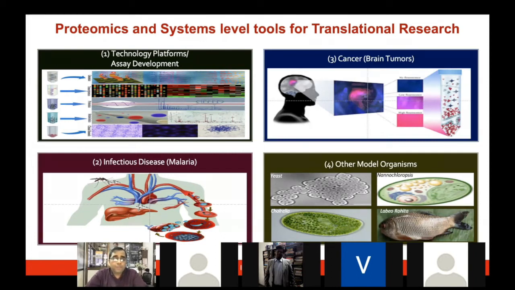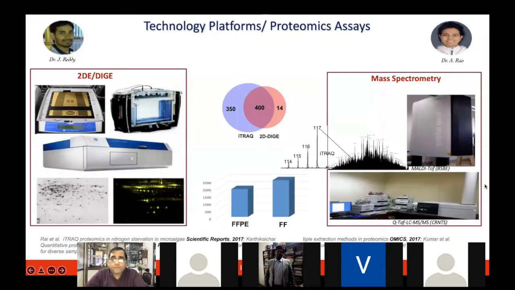The key clinical projects we work on are infectious diseases, malaria and more recently COVID-19. Also, we work on different types of brain tumors, especially in the cancer area, but also some other cancers as well, and a few model organisms from different collaborative projects. So I'll just give you a glimpse of it.